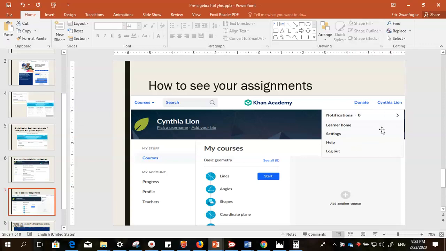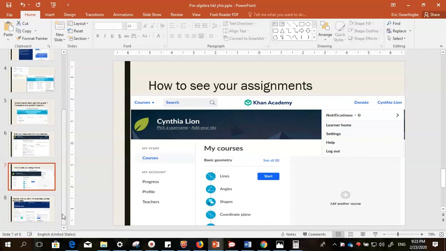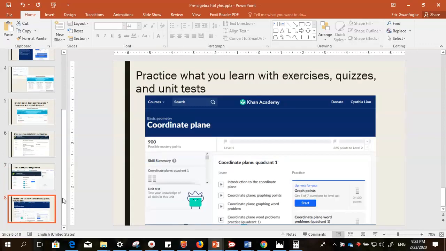Now, for grade 6, if nothing has been assigned to you yet, it is because I need you to sign in so that I can accept you into my class before I can assign you work to do. For grade 6, once you sign in, quickly go to coordinate plane and start working there. I can easily see what you have been working on, even after I start assigning work for you to do. Then you move to this page.